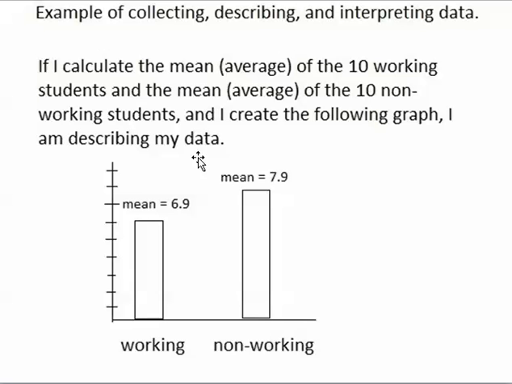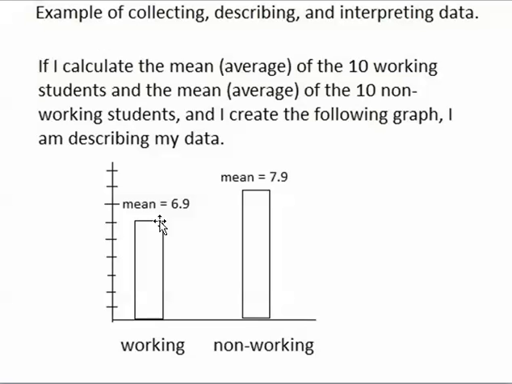Now that I've summarized my data set by creating this graph, I'm going to want to interpret my data set. I'm going to want to reach a conclusion about what this data set is showing. If I look at this bar graph and I reach the conclusion that working college students appear to be getting less sleep than non-working college students, then I've interpreted my data. I've reached a conclusion about what the data is showing.